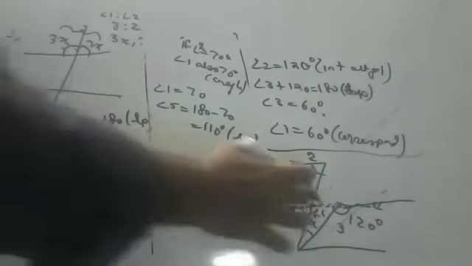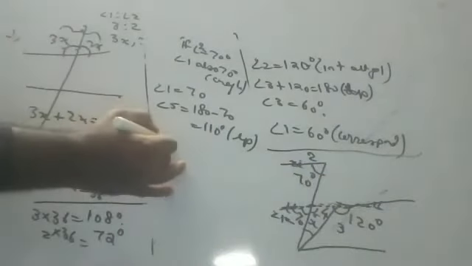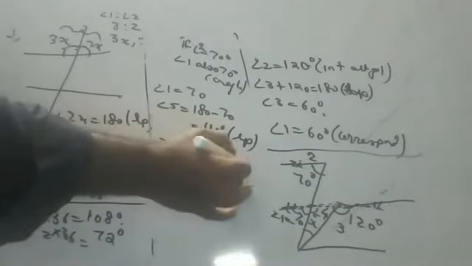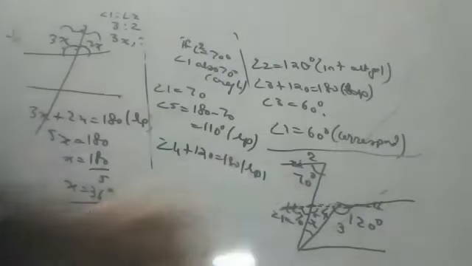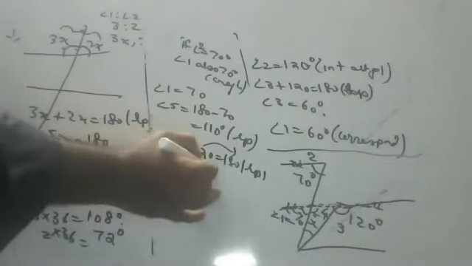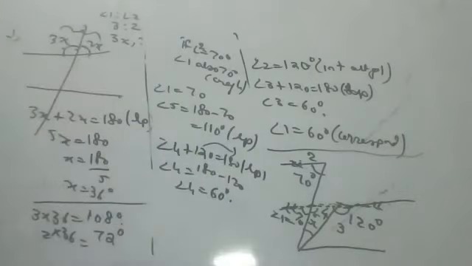Again, check here, children. Angle 4 plus 120 is equal to 180. Why, children? Linear pair. Angle 4 plus 120 is 180 because of linear pair. Angle 4 is equal to 180 minus 120. Angle 4 is equal to 60.